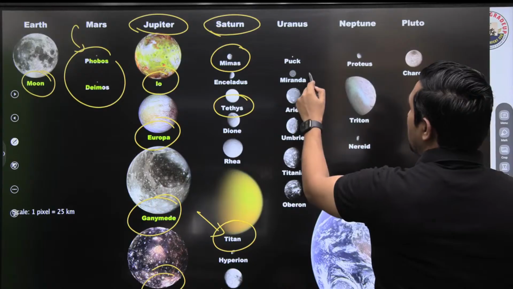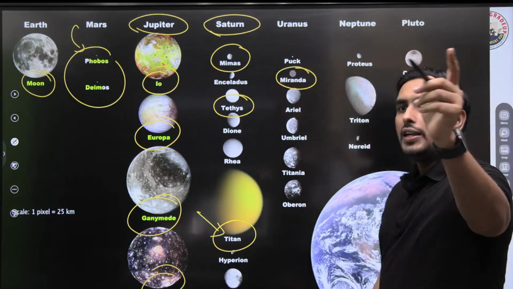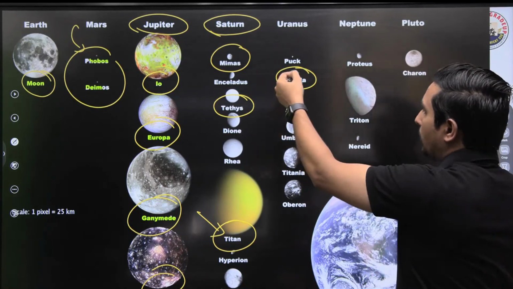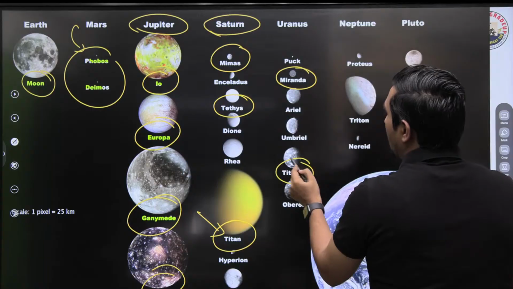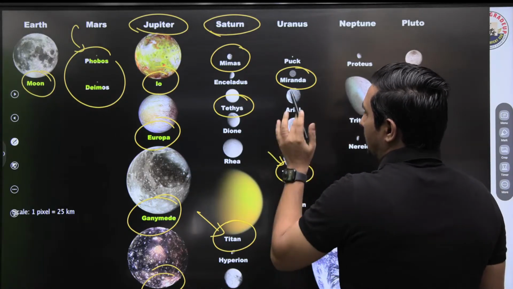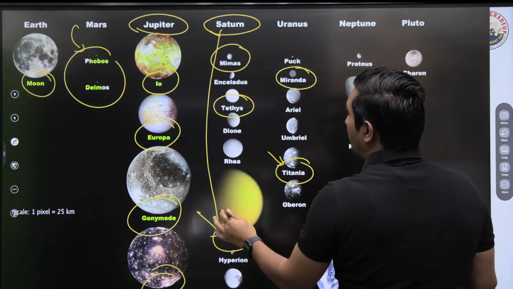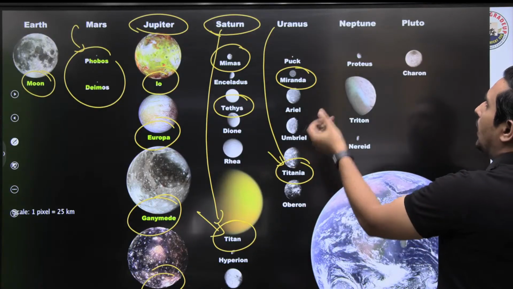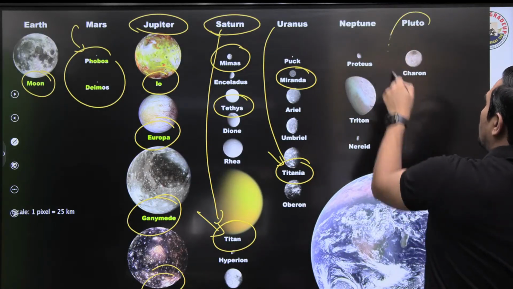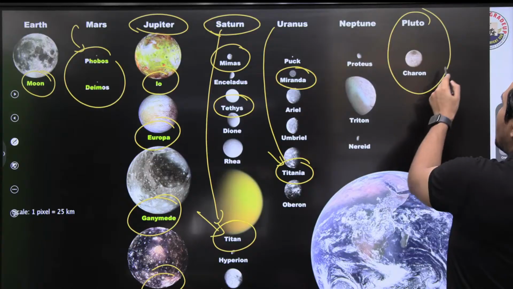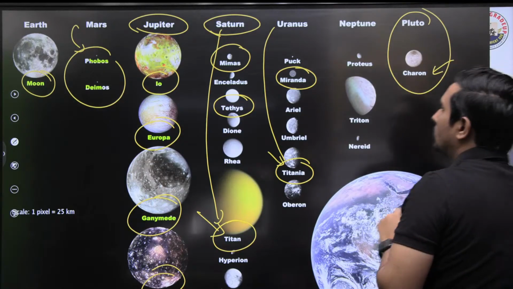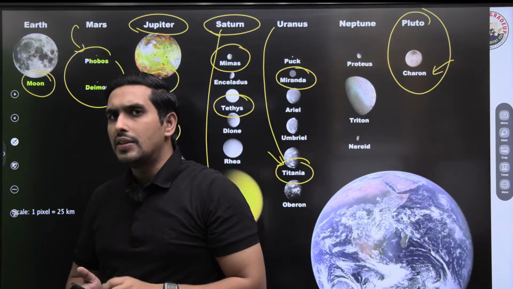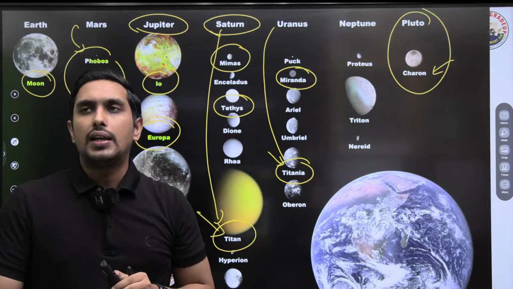For Uranus, Miranda. You know, there's a college known as Miranda House also, named after Miranda. And Titania. Now I'll tell you, students get confused. Titan is the satellite of Saturn, but Titania is the satellite of Uranus. So you can see a very minor difference. And of course, when we talk about Pluto, it's not even a planet now, but Charon is a satellite of Pluto. I have marked just the important ones here so that you can have a bare minimum idea.